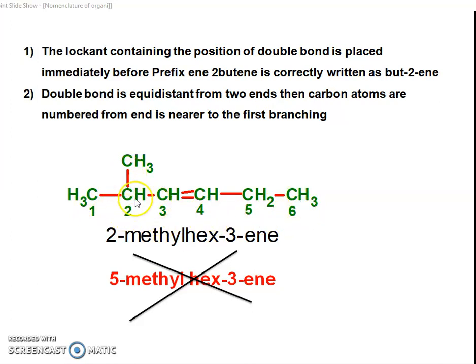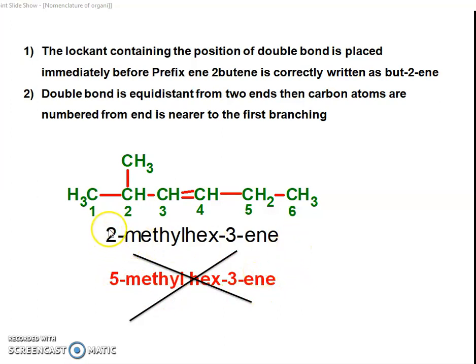So these two positions having the substituent methyl are given the lowest number, but the numbering starts in these directions, like 1, 2, 3, 4, 5 and then 6. So in this direction we have given the numbers on this line,